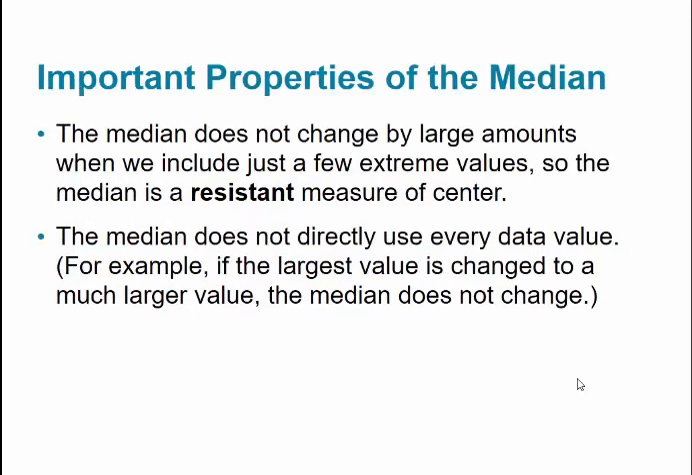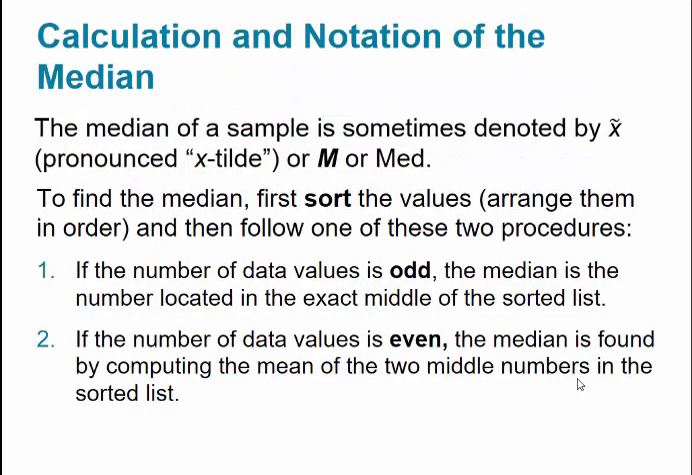Some important properties of the median: it does not change by large values when we include just a few extreme values. So the median is a resistant measure of center. And the median does not directly use every data value. For example, if the largest value is changed to a much larger value, the median does not change, because it doesn't change the number of data points. The median of a sample is sometimes denoted by x tilde or capital M.